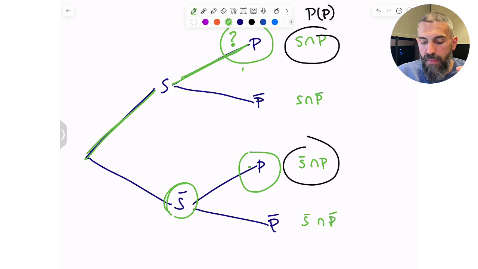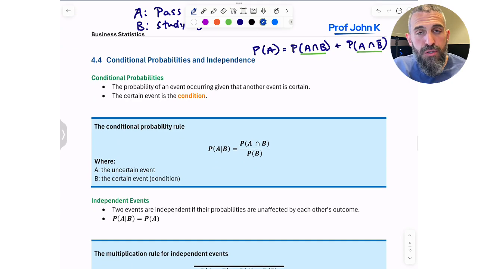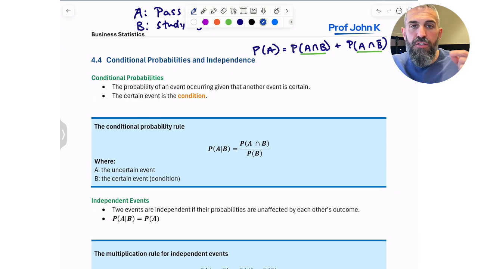Right? So I'm asking the probability of you passing given that you studied. That's called a conditional probability. And the certain event, the one that we know has happened, is called a condition. Okay, so if I'm saying what is the probability that you passed given that you studied, the you studied is the condition. It's certain. And I'm asking you the probability of you passing given that that has happened.